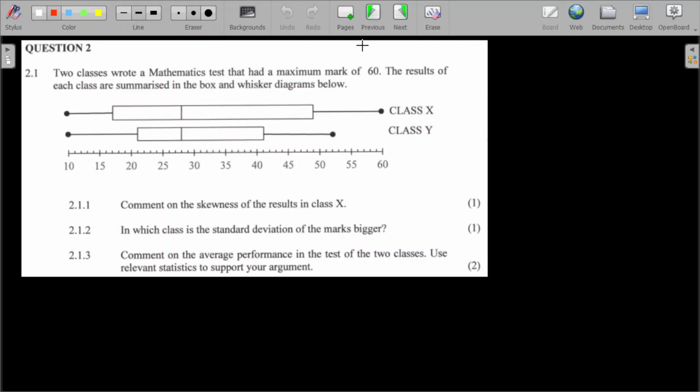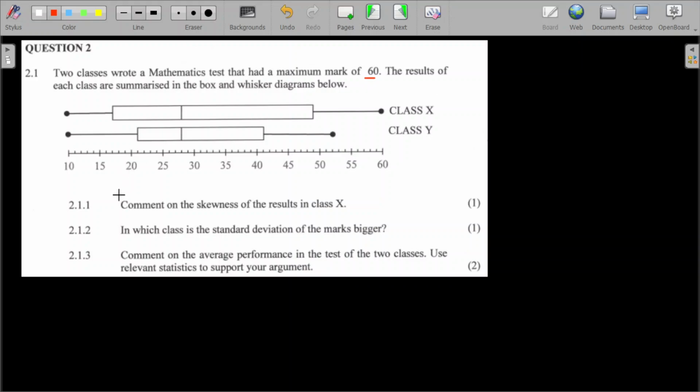Now, let's go into this question two. Two classes wrote a mathematics test that had a maximum mark of 60, and the results of each class are summarized in the box and whisker diagram below. So I have class X and class Y. Those are the summarized marks of that mathematics.